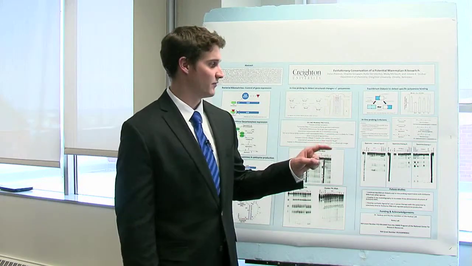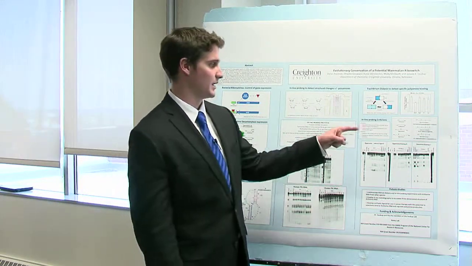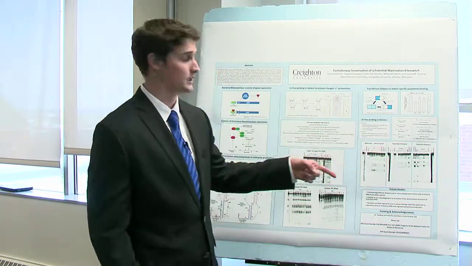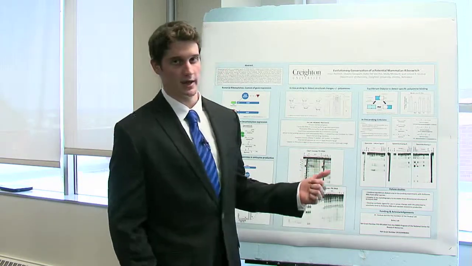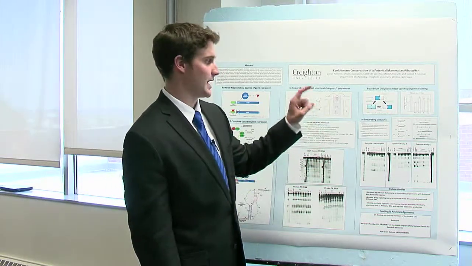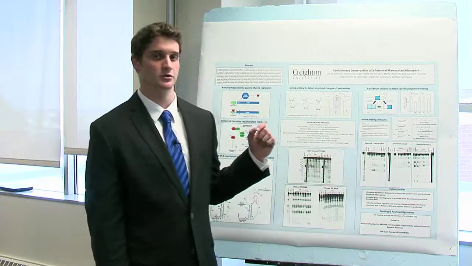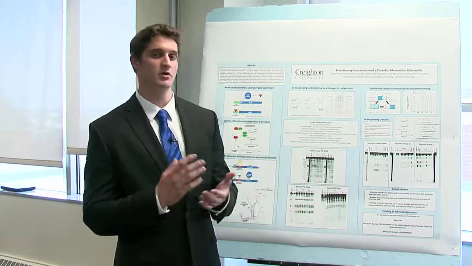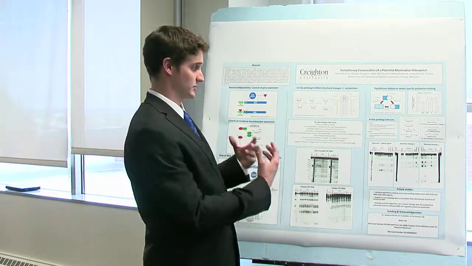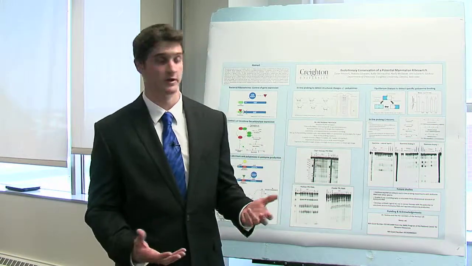And so we also performed a gradient gel with spermine analog A and spermine analog C. The reason why we did it with analog A and analog C is because they are the two polyamines that are most similar in structure to our actual spermine polyamine.